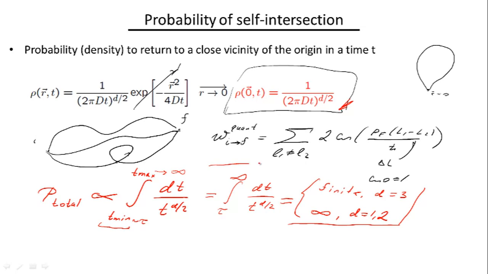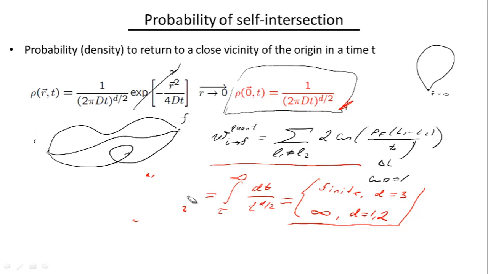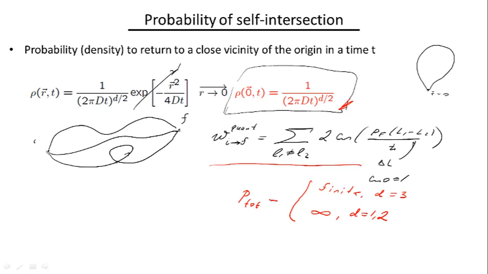So these terms are actually going to matter enormously at low temperatures, and they're going to blow up and lead to localization in low dimensions, and this is actually what happens. Everything I'm talking about here is a rather complicated theory, if we were to study it in full detail, but I just want to leave this result here. The total probability of self-intersection is really the key. The reason for this video is just to give you this result.